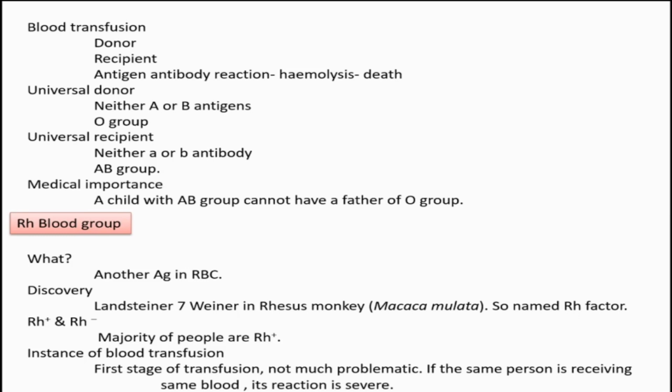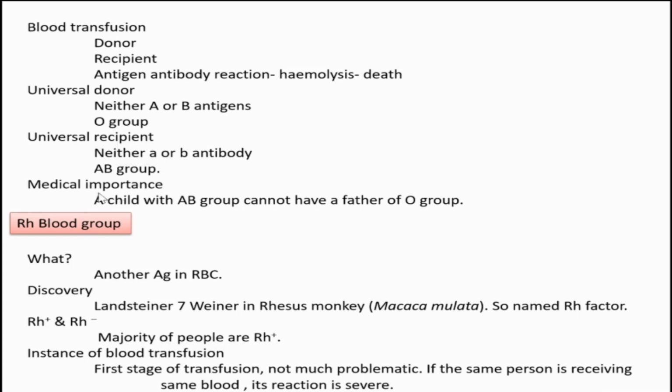The weapon is not present. There is no weapon to attack the devil that is coming into the body. So there's no problem whenever O group blood enters that person's body, A blood group enters, or B blood group enters. So that AB group is called a universal recipient.